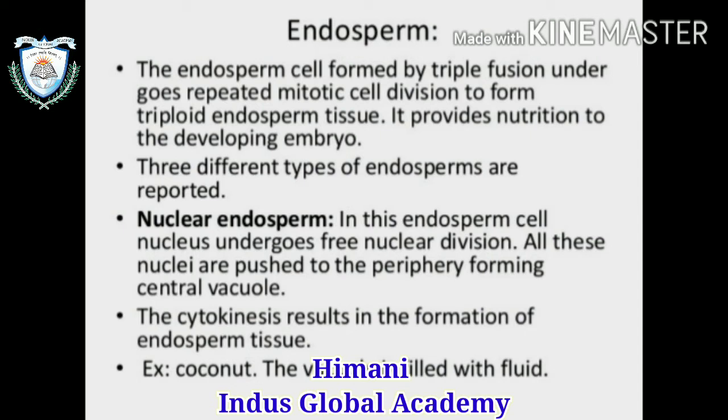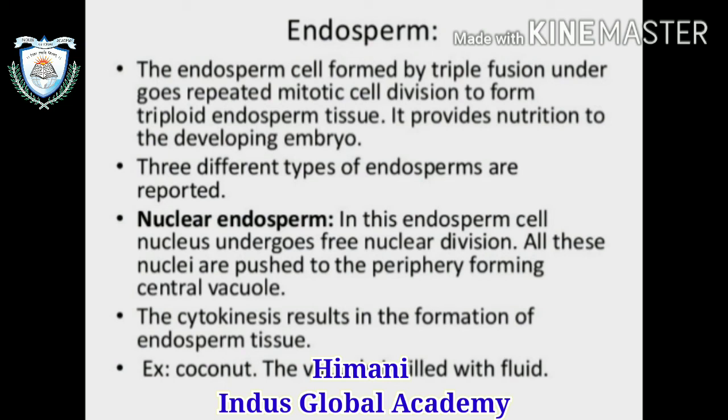The endosperm cell that is formed by the triple fusion, not the zygote formation, undergoes repeated mitotic cell division to form the triploid endosperm tissue. That triploid endosperm tissue provides nutrition to the developing embryo. There are three types of endosperm.